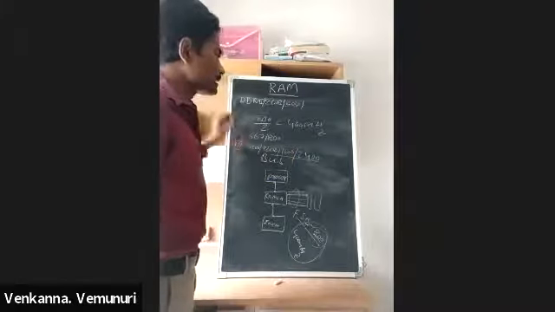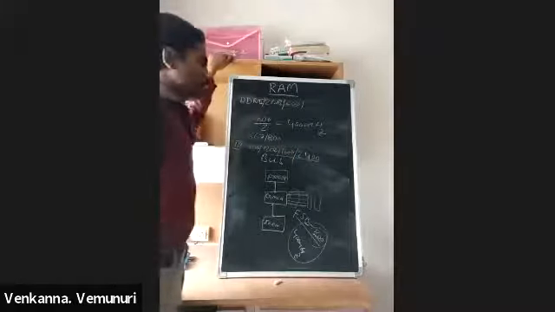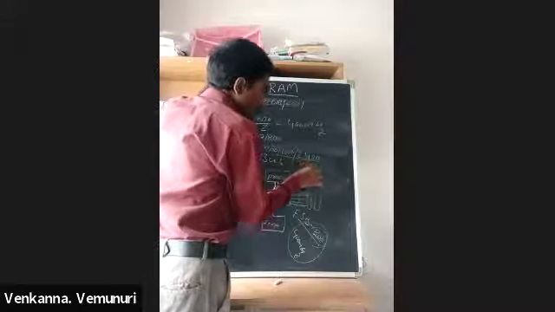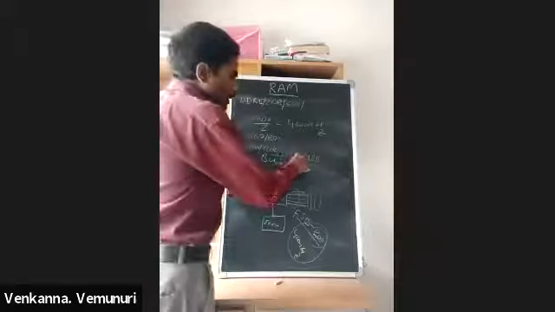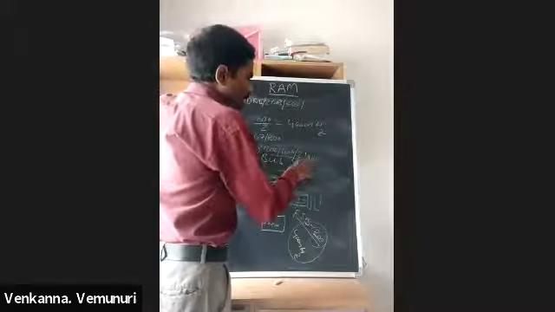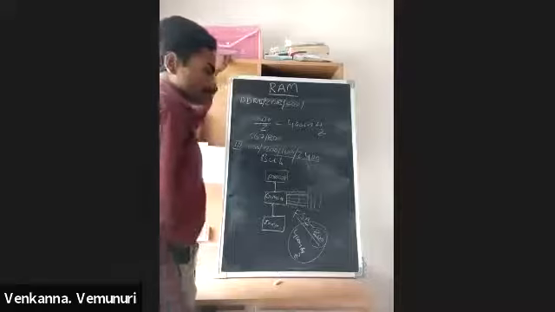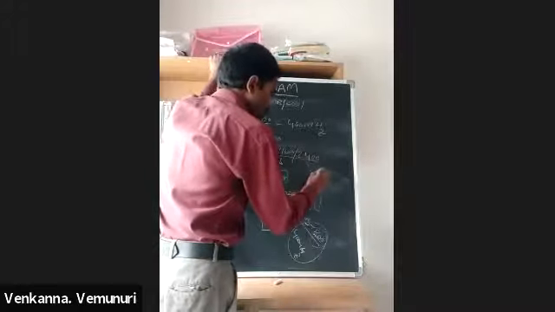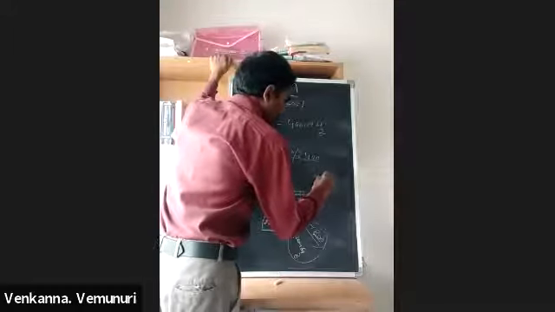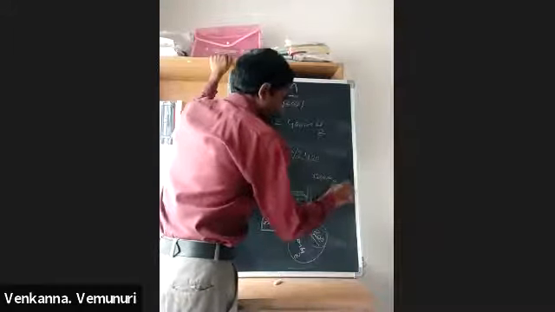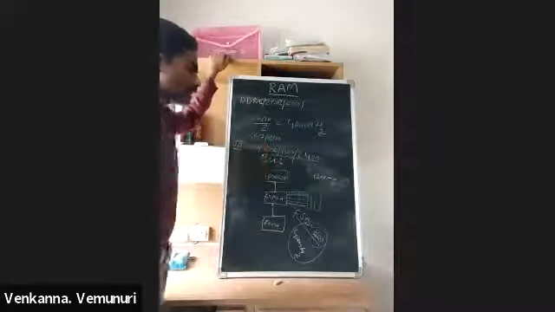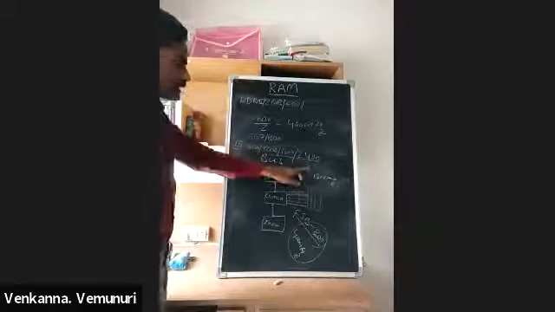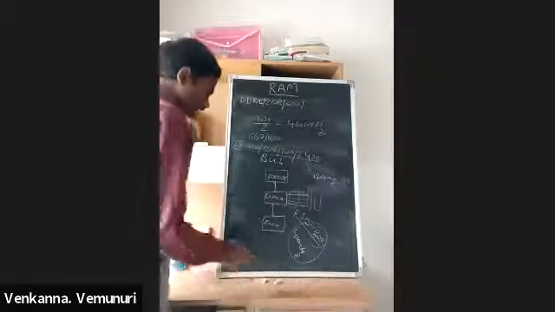This is the front side bus, and if you want to convert this speed to megahertz, you divide 2400 by 2, and the actual speed is available. 2400 divided by 2 is 1200 megahertz. That means each track of that RAM stick has a data transfer speed of 1200 megahertz. This is the calculation of FSB.